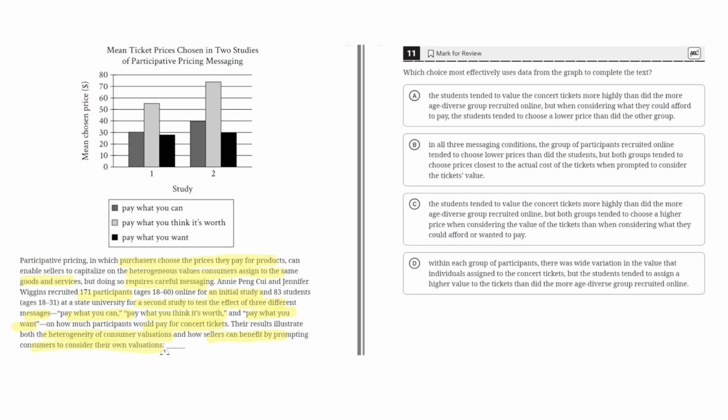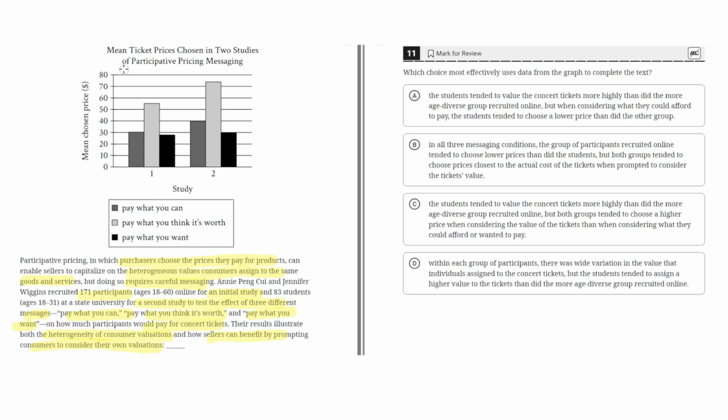their own valuations. So this last sentence highlights how the results emphasize the heterogeneity of consumer evaluations, or the differences among consumer evaluations, and emphasizes how sellers can benefit by prompting consumers to consider their own valuations, essentially changing the way they message it, like pay what you can, pay what you think it's worth, and pay what you want.